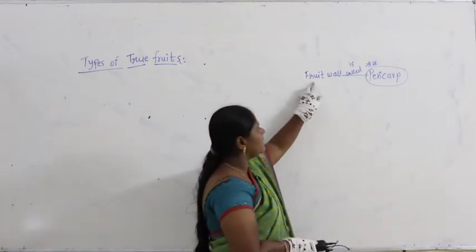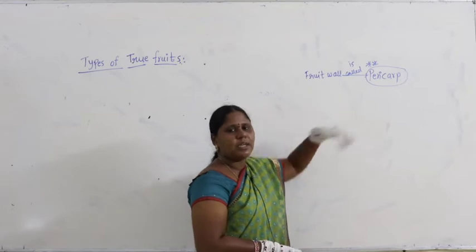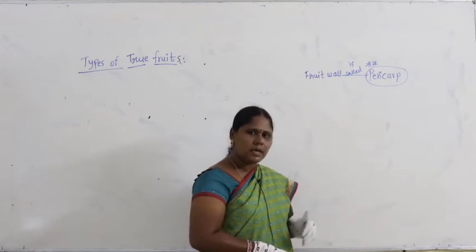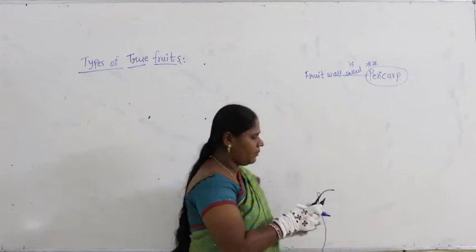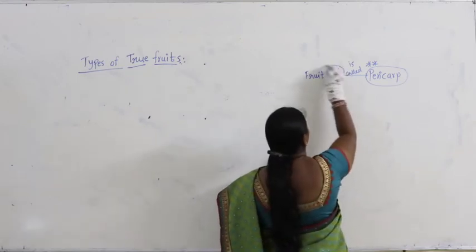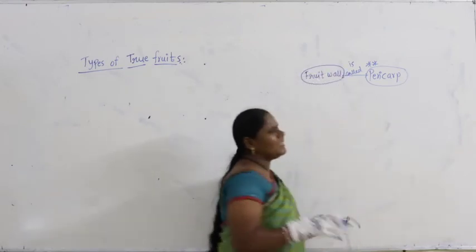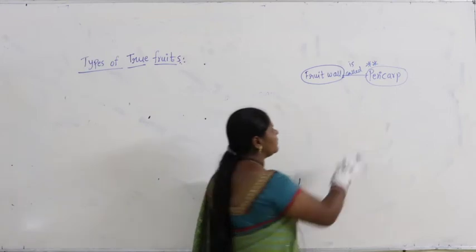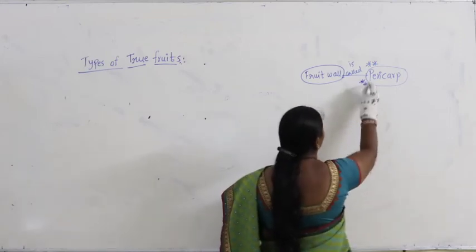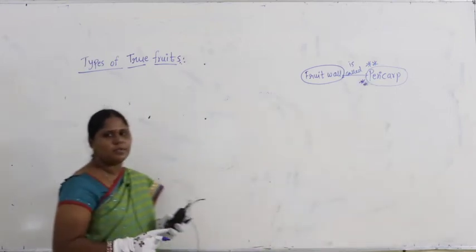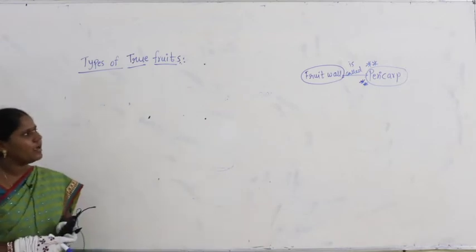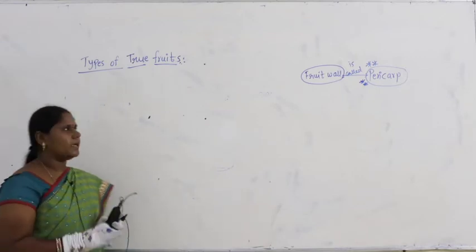The fruit is enclosed with a wall, and generally the fruit wall itself is called the pericarp. Very important. The pericarp is divided into three layers: epicarp, mesocarp and endocarp. The fruit enclosed with the wall is called the pericarp.